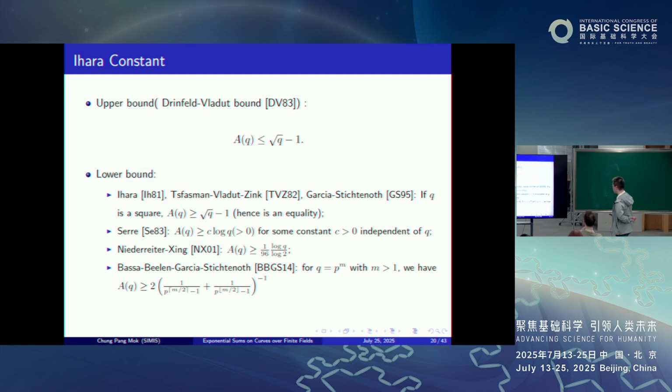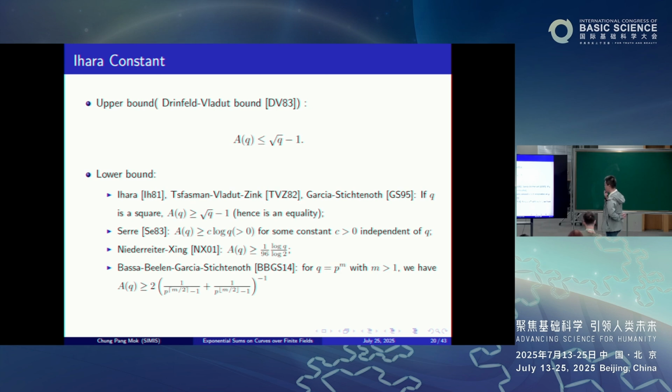For instance, Serre obtained this using the method of infinite class field towers, namely that for any q, A of q has a lower bound of the form some universal constant c times log q. And when q is not a prime, namely p to the n with n bigger than 1, then Bassa-Beelen-Garcia-Stichtenoth, by generalizing the construction originally from Garcia-Stichtenoth, can show this lower bound for the Ihara constant.